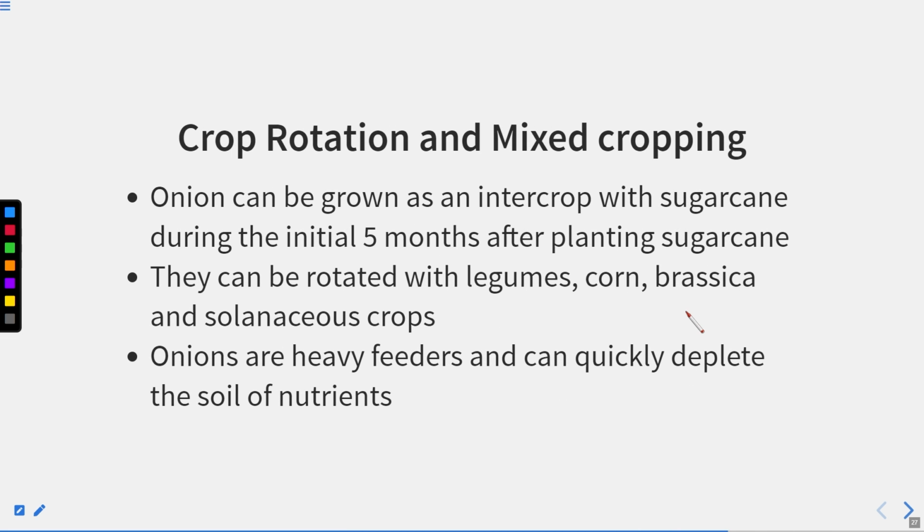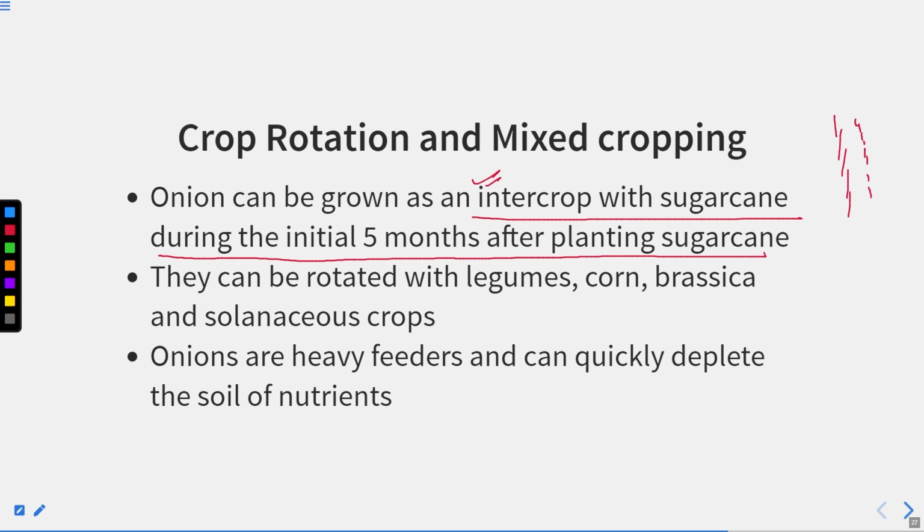Crop rotation and mixed cropping. Onion can be grown as an intercrop with the sugarcane during the initial 5 months after the planting sugar. So this is the intercropping, that this is the sugarcane, then we can have onion, sugarcane, onion. So this is the intercropping pattern that can be adapted along with the sugarcane. They can be rotated with the legumes, corn, brassica, and solanaceous crop. So this is the crop rotation pattern.